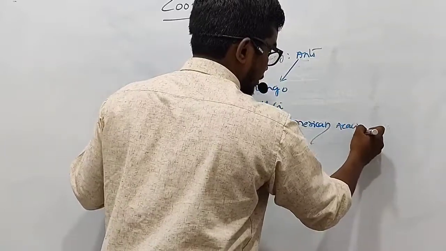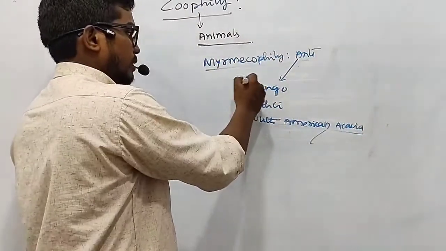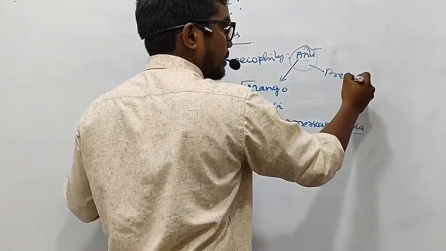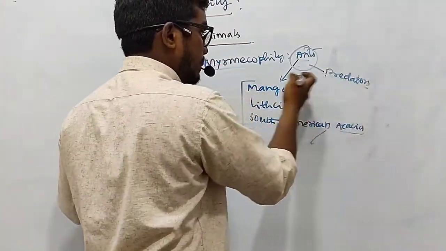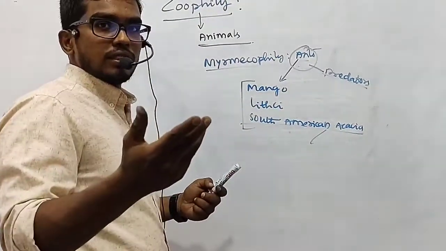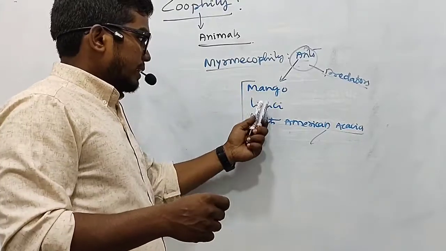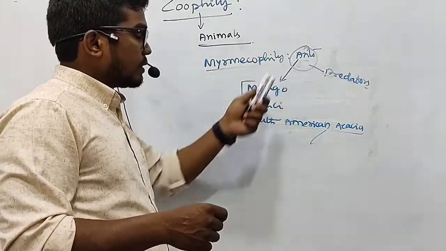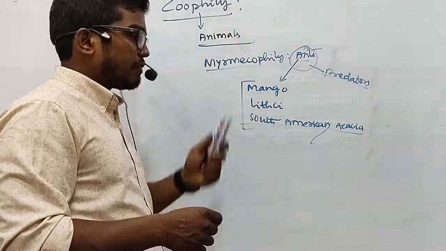Here we find that these plants have ants as protectors. That means the ants protect these plants from other agents, and at the same time these plants provide the ants with nutrition, especially from their flowers.